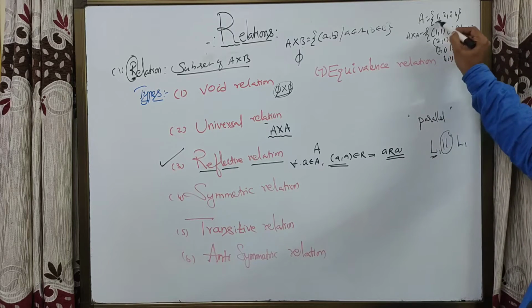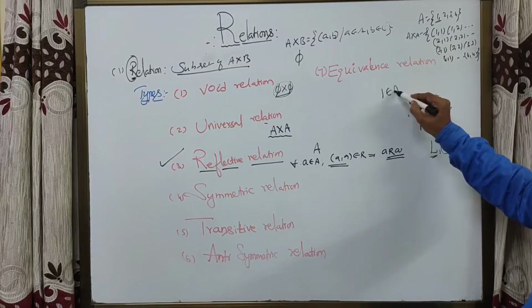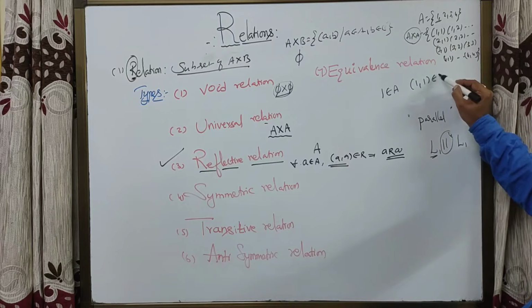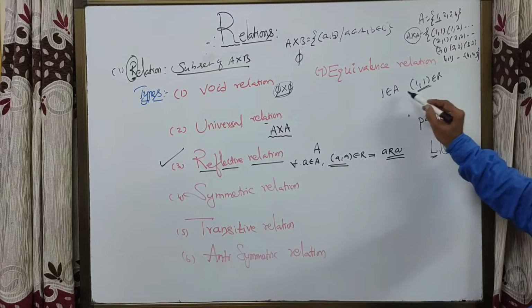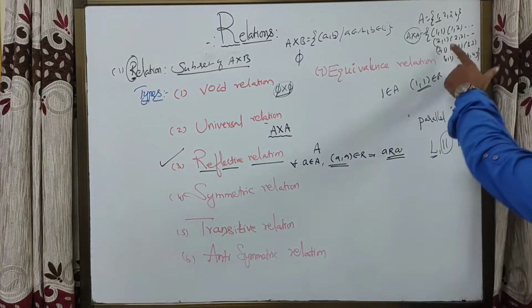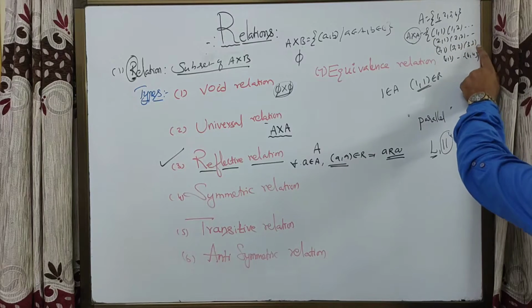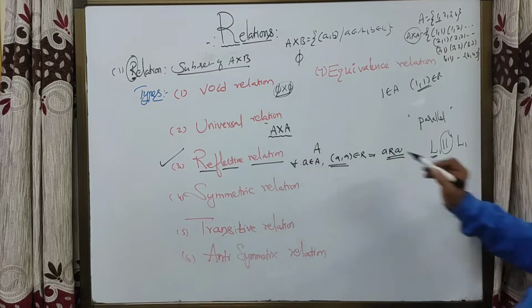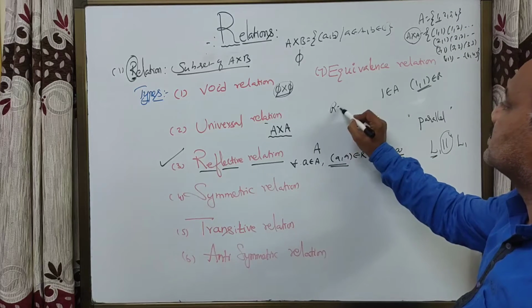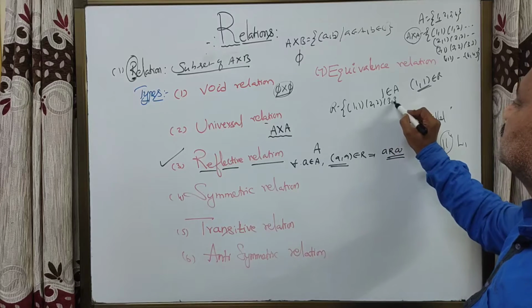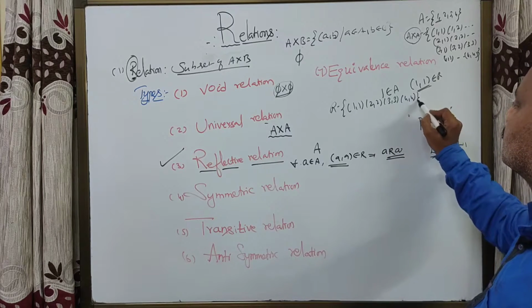Here 1 belongs to A, (1,1) belongs to A cross A. Consider the relation as (1,1), (2,2), (3,3), (4,4).